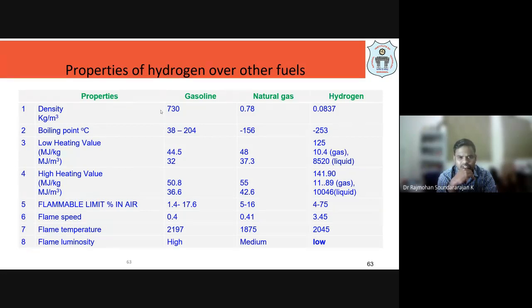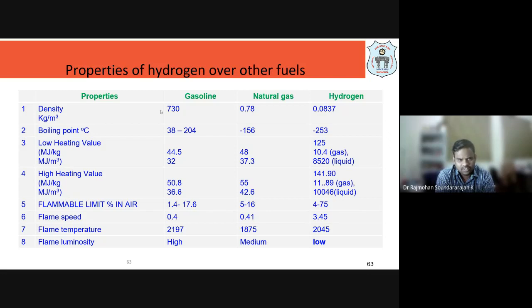In a transport vehicle, 1 meter cube of gasoline is 1000 liters. A 1000 liter tank of gasoline weighs 730 kg, whereas the same volume of hydrogen takes far fewer kg. So hydrogen density is very low; it is lightweight.